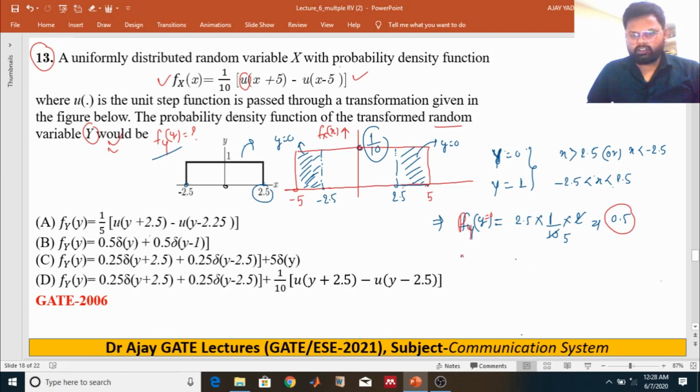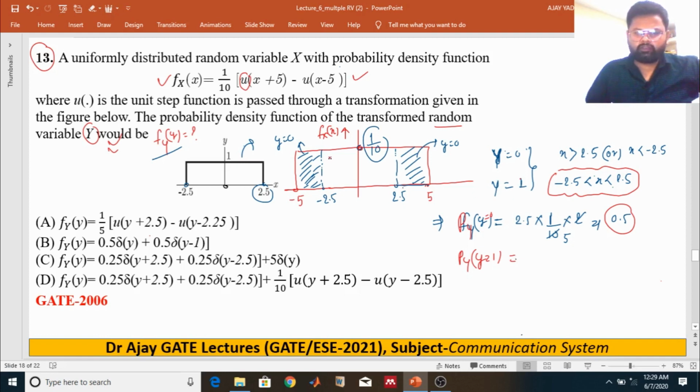And then what is the PMF of y equal to 1? It will happen only if random variable x lies between minus 2.5 and 2.5, right?